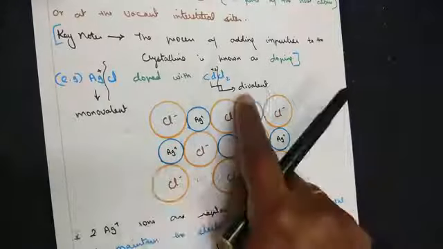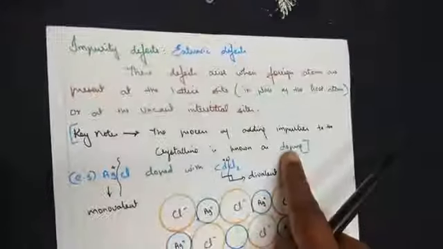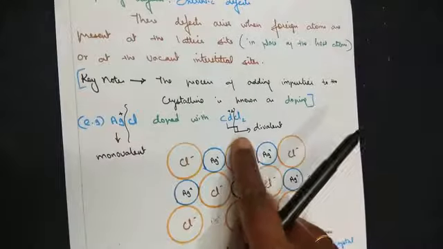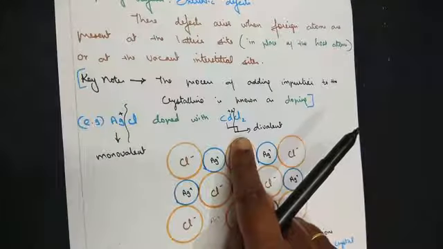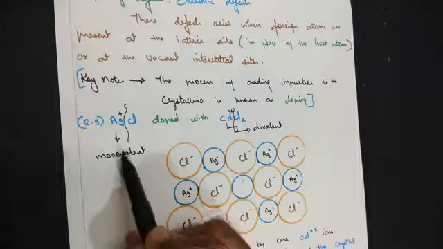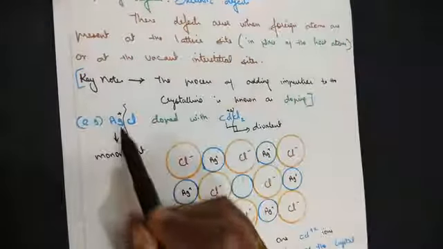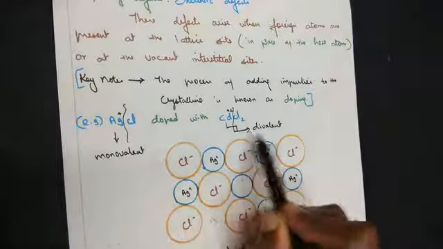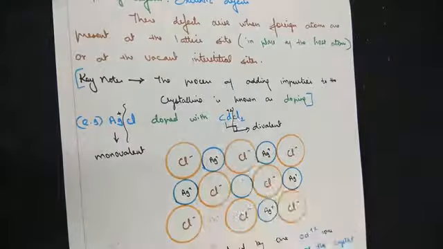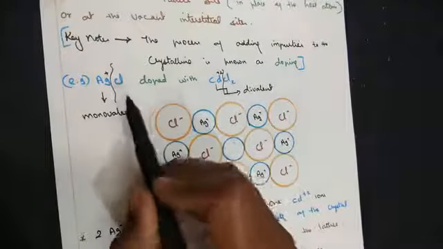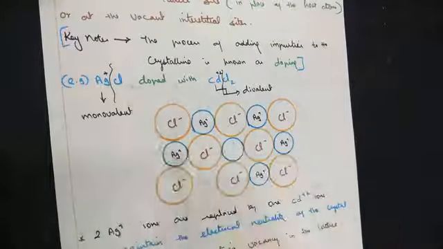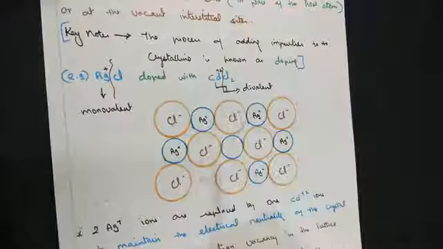So in case of impurity defect, when we do the doping, the valence state of the ions should not be the same. They should be different. Ag is monovalent, with a valency of 1 electron. Cadmium is divalent, with a valency of 2 electrons. So AgCl is doped with CdCl2, cadmium chloride.